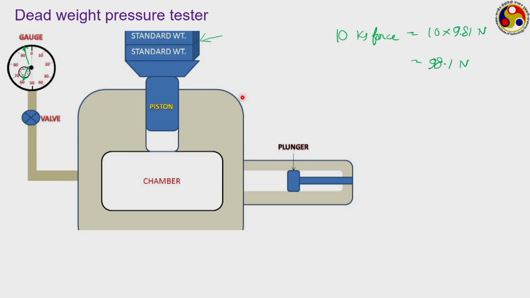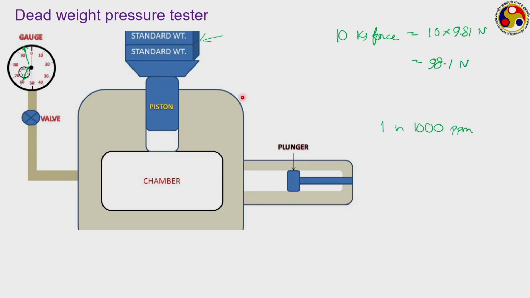This is a very standard assembly, and by precise control of the plunger pump and the weight, and also the gauge calibration procedure, we can get extremely accurate measurement, something in the range of maybe 1000 ppm, that is in every 1000 parts there may be an error of just 1 part. This level of accuracy we can easily reach.